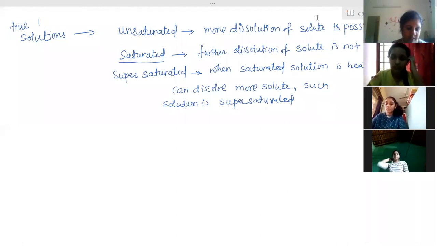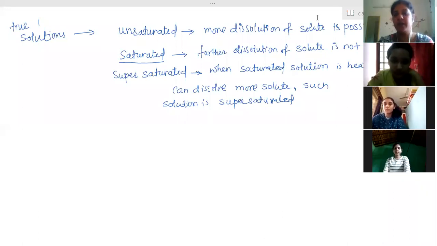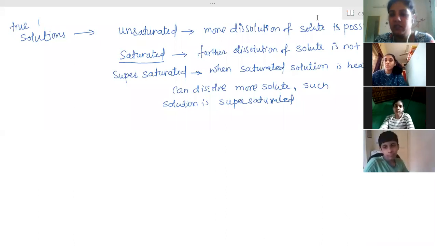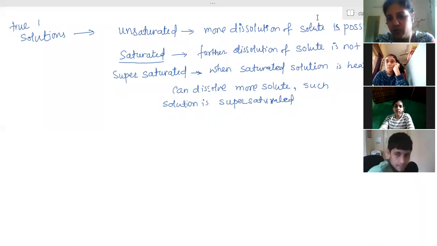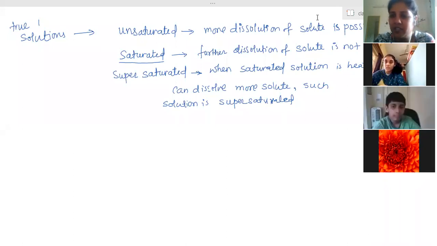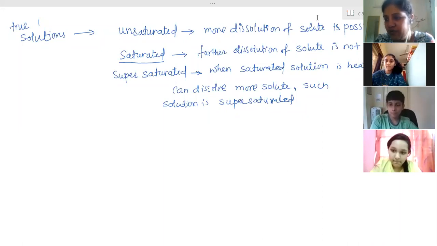Yes, ma'am. So here, the question says the saturated solution is prepared at 300 degrees Celsius. 300 degrees Celsius is a very high temperature. So the solution prepared at 300 degrees Celsius is a supersaturated solution. That means more solute is present than the required limit of the water particles.